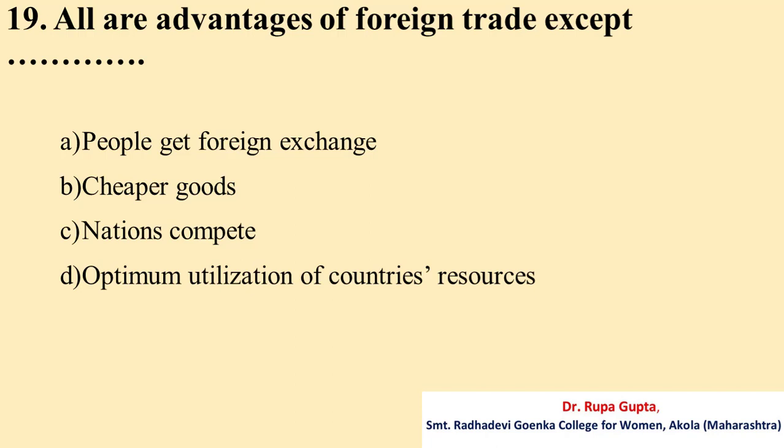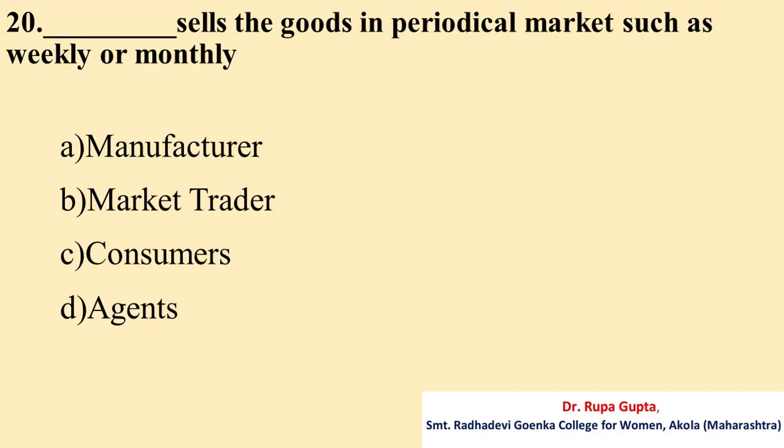Question number 19. All are advantages of foreign trade except A. People get foreign exchange, B. Cheaper goods, C. Nations compete, D. Optimum utilization of countries' resources. And the answer is C. Nations compete.